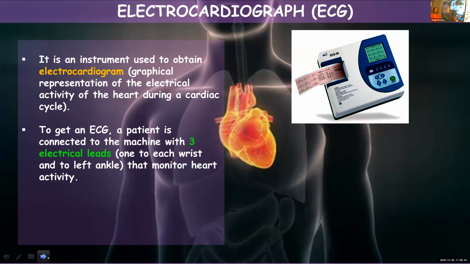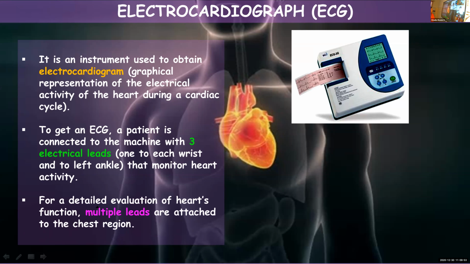If they want detailed information, multiple leads can be attached to the body of the person. These are electrodes attached to the body of the patient. Normally 3 leads are used. For a detailed evaluation of the heart's function, multiple leads are attached to the chest region, depending upon the requirement.